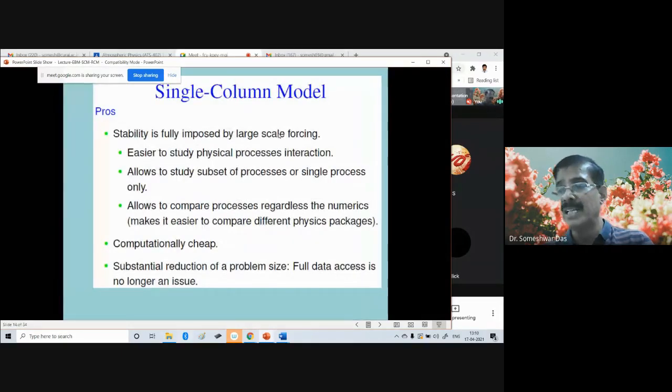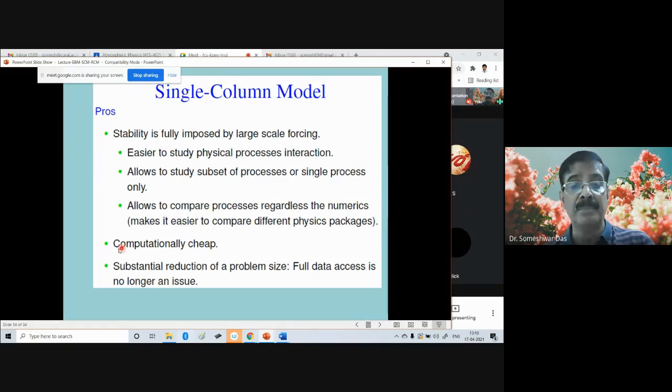So obviously single column models have both advantages and disadvantages. Okay, pros and cons. What are the pros? The advantages. Number one, it is stable. Stability is fully imposed by large-scale forcing. Okay, it is easier to study physical processes and the interaction between different physical processes. It allows us to study a subset of processes or single processes only. It allows us to compare processes regardless of the numerics, and makes it easier to compare different physics packages.